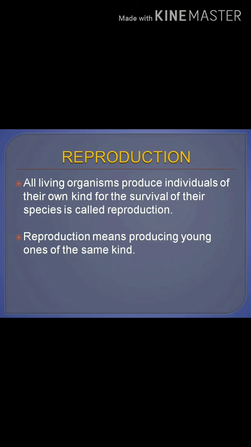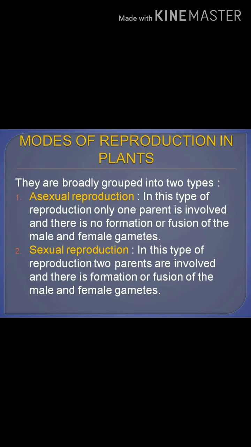In today's class, you have studied the definition of reproduction, meaning producing their own young ones, that we call reproduction. The types of reproduction are asexual and sexual. In asexual, only one individual is involved and there is no fusion of gametes.